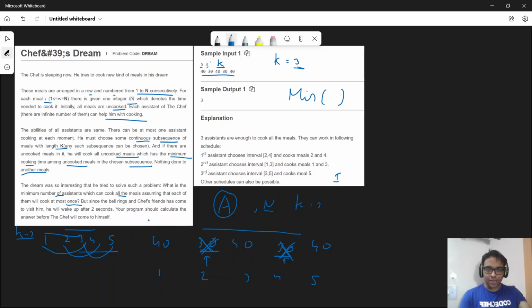In the second operation, I can choose this subsequence. Note that although the meal is cooked, the position remains still occupied, right? So while considering the subsequence, you have to consider this position as well. Now note that my 40 and 40 are uncooked, but this 30 has already been cooked. So currently the minimum uncooked meal has 40 value, right? In a given operation, I can cook all the meals having the minimum value. Since 40 is the minimum value and here it is 40 as well, I can cook both of these meals and my 4 meals are cooked in 1 plus 1 moves. So my last move is 40.